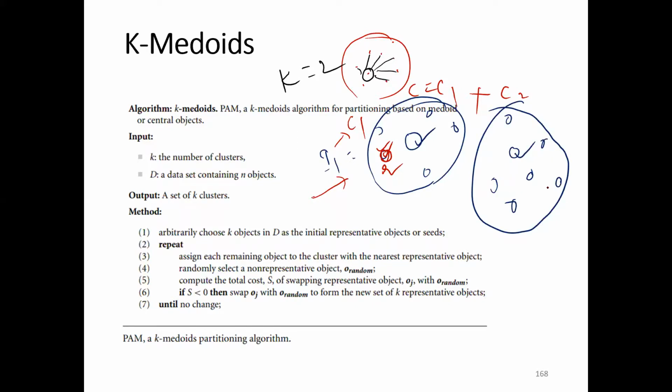Here also, I have selected this point as my representative. So based on this point, again, I need to reshape the clusters. This reshaping is similar to k-means, but the selection of the new representative is different. Whereas in case of k-means, that selection is not random.